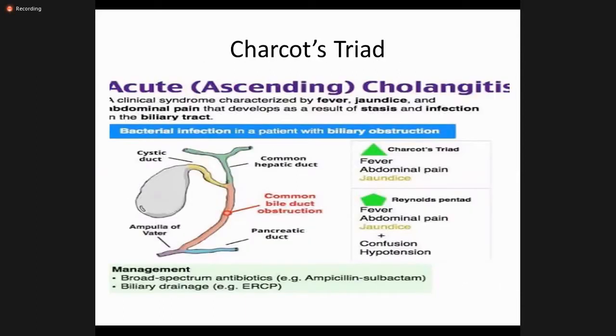This is Charcot's triad: fever, pain, and jaundice. It is due to acute ascending cholangitis.